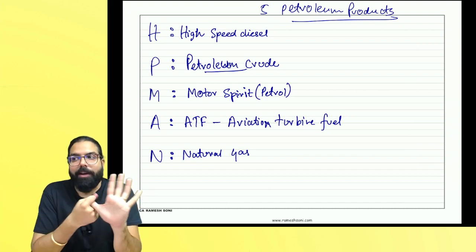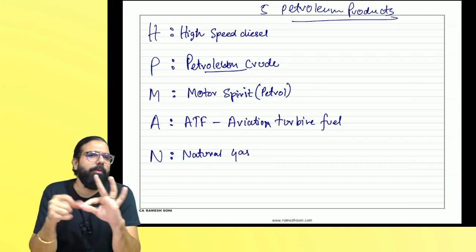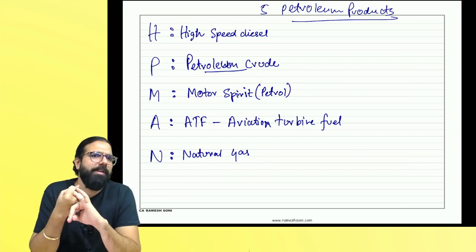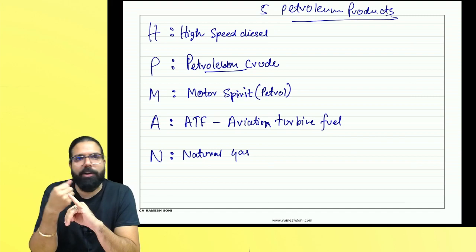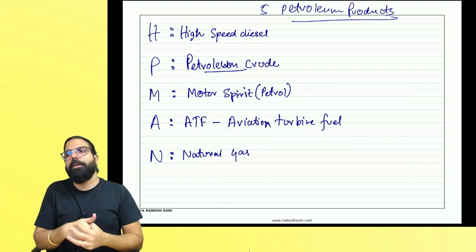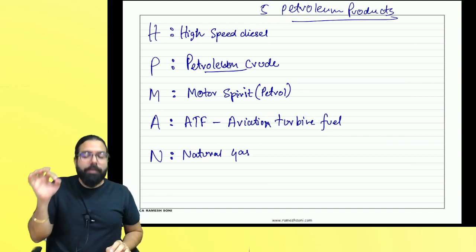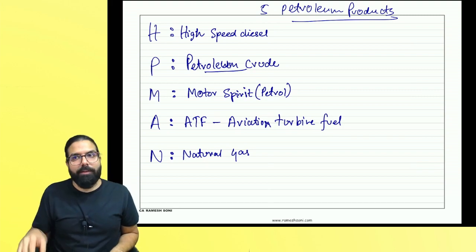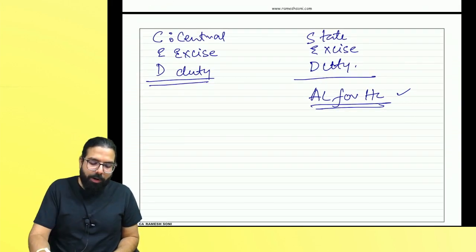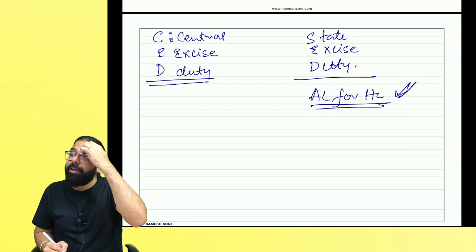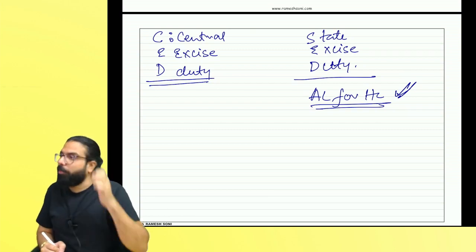What is HPMAN? H is high speed diesel. P means petroleum crude. M means motor spirit. A means aviation turbine fuel. N means natural gas. On these five petroleum products, central excise duty is being charged. And state excise duty is charged on what? Alcoholic liquor for human consumption. Can I go ahead, everyone?